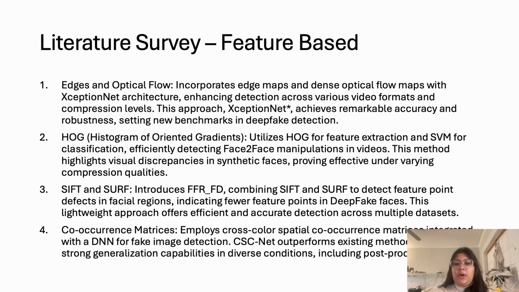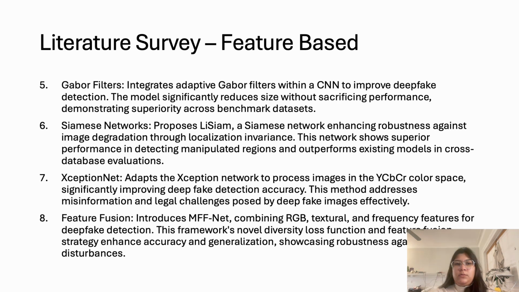Co-occurrence matrices employ cross-color spatial co-occurrence matrices integrated with a DNN, a deep neural network, for fake image detection. This model outperforms existing methods because it has strong generalization capabilities in diverse conditions and can therefore be used from model to model. When it comes to cardboard filters, it integrates adaptive cardboard filters with a CNN to improve deepfake detection. This model significantly reduces size without sacrificing performance, demonstrating superiority across benchmark datasets.